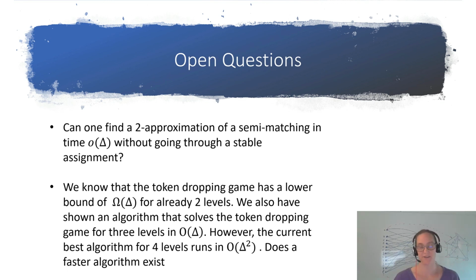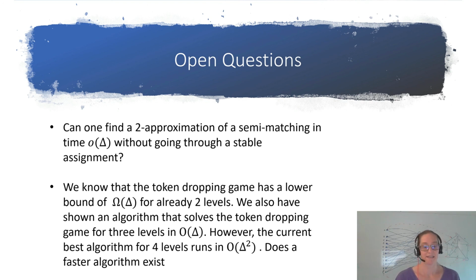During our journey, we came across several questions we still would like to answer. For example, one of them is we provided a lower bound of delta for the semi-matching if you have this stable assignment. But we were wondering, do you really need to have a stable assignment to have a 2 approximation of a semi-matching? And if not, can you find an algorithm that is actually faster than the delta of our lower bound to get that?